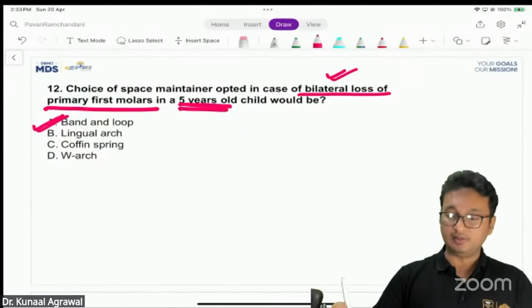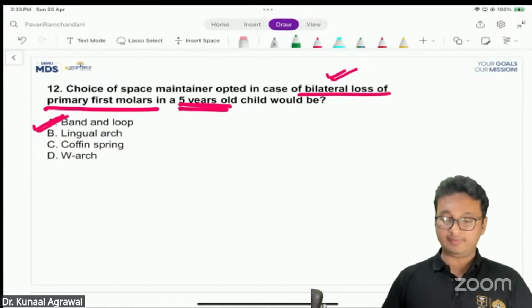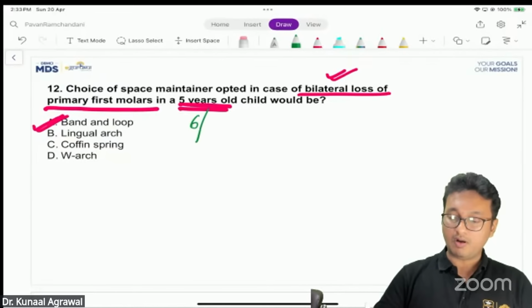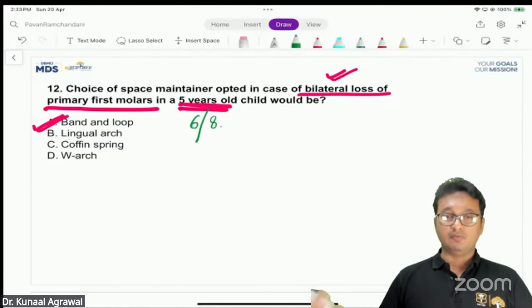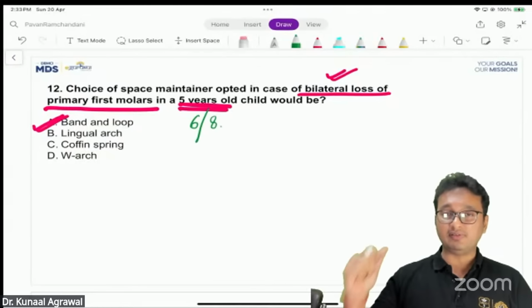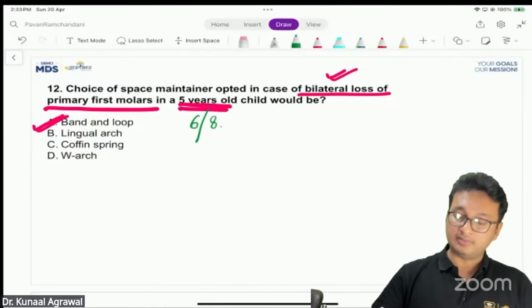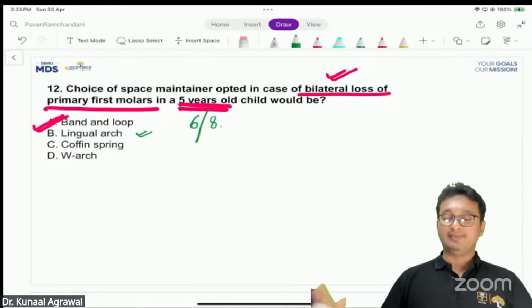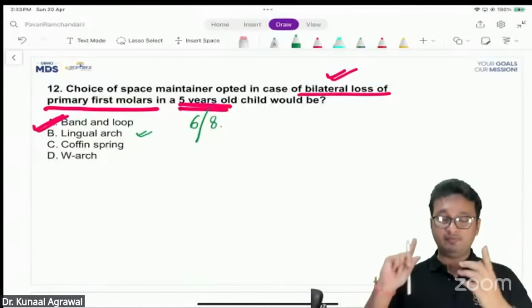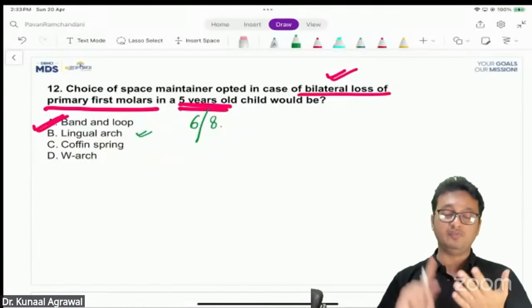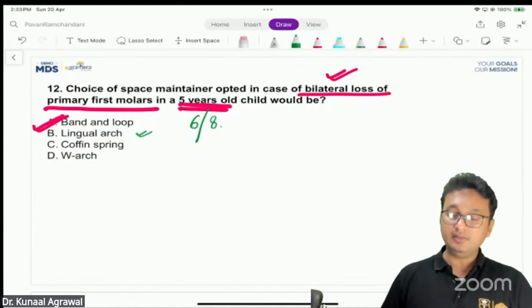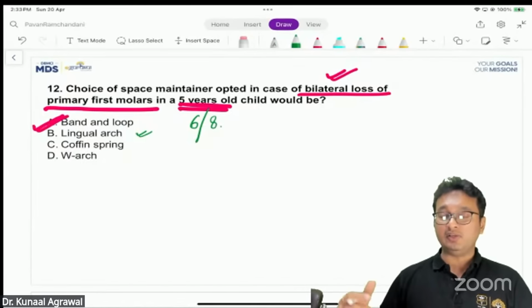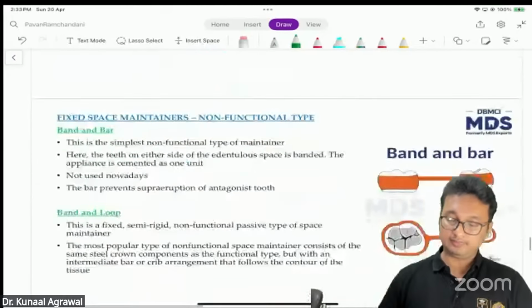Suppose the question would have said it's a 6 years old child or an 8 years old child. An 8 years old child would have had erupted permanent central incisors and permanent first molars. In that case, the answer would have been lingual arch. But since it's a 5 years old child where we have neither the incisors erupted nor the permanent molars erupted, it is better to maintain the space bilaterally using bilateral band and loop appliances.